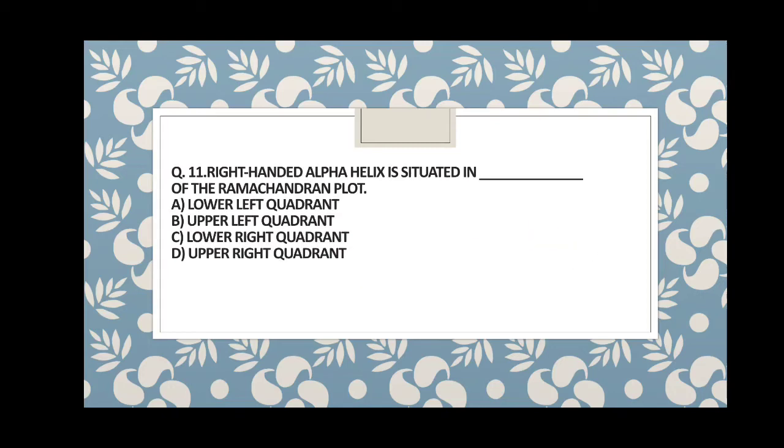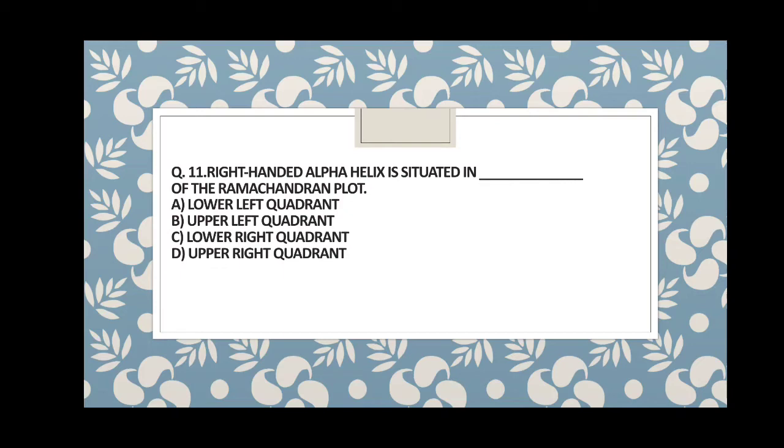So guys, question 11 says, right-handed alpha helix is situated in which quadrant of the Ramachandran plot? The Ramachandran plot is a psi-phi curve where the C-C bond and C-N bond angles of the amino acid are depicted in the form of a plot where there are 4 quadrants. First upper left, then lower left, then upper right, then lower right. So guys, now where is the position of alpha helix in the Ramachandran plot? Lower left quadrant, upper left quadrant, lower right quadrant and upper right quadrant.